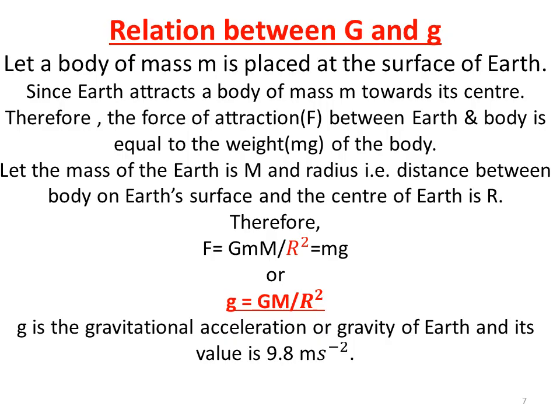Then small g is equal to capital G, the universal gravitation constant, times capital M, the mass of Earth, divided by r square, where r is the radius of Earth. Small g value is 9.8 meter per second square at the equator.